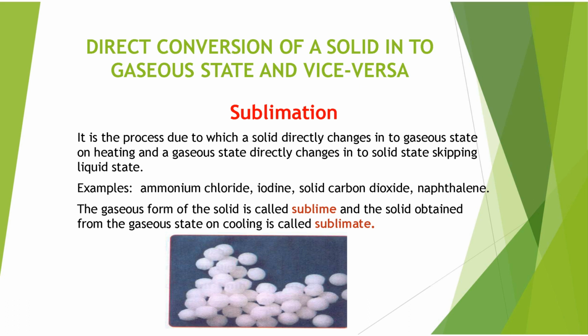There is an example of naphthalene balls. You can see in the picture. Naphthalene balls are an example of sublimation. You can do it at your home as well. When you keep naphthalene balls in the open, after some time they will disappear. They change into gaseous state. Naphthalene balls are in the solid state, and when you keep them open, they change into the gaseous state. So this is an example of sublimation. Ammonium chloride and iodine also show sublimation.